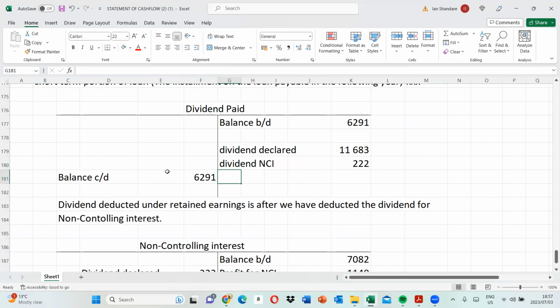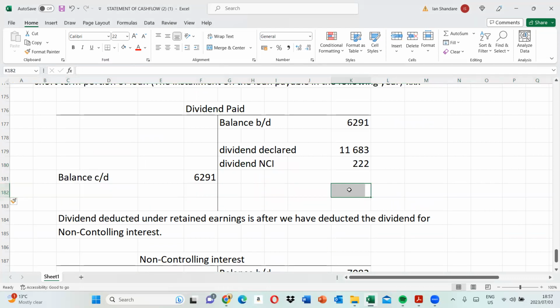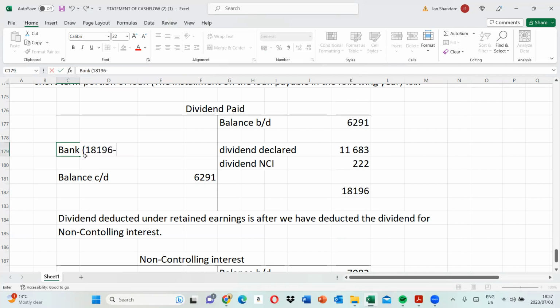Now let's determine how much is the bank balance. How much did we pay in total with regards to the dividend? We close off our accounts like that. You can see the credit is bigger than the debit, so that means we paid bank. It's 18,196 minus 6291. That's what will give us our dividend balance. So you have 11,905. You then record that as your dividend.